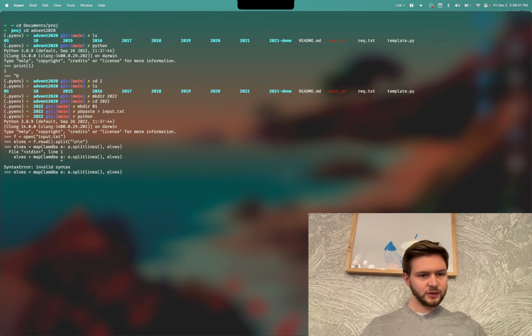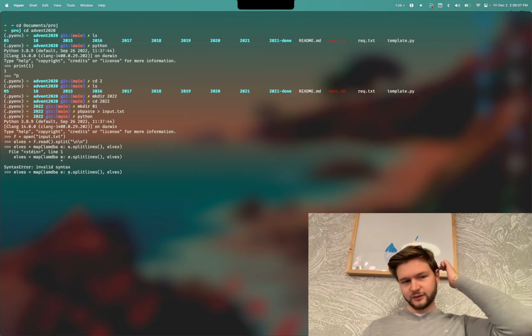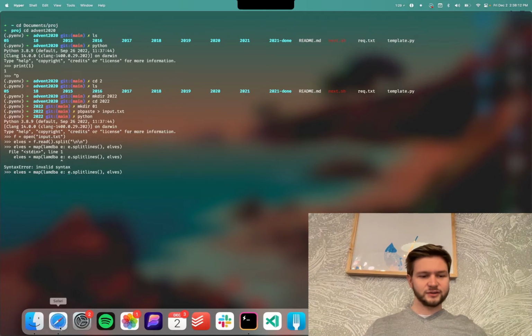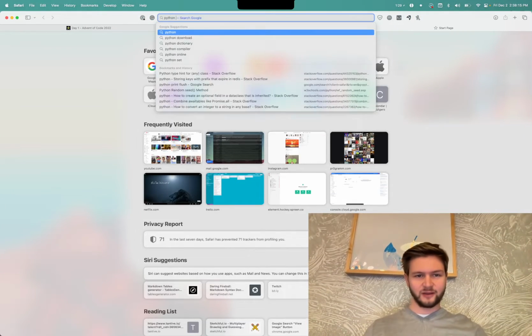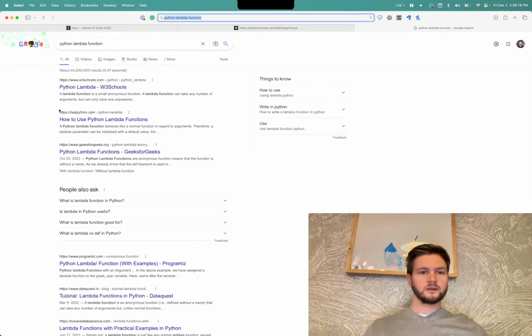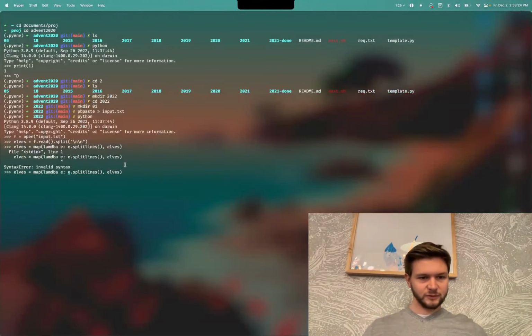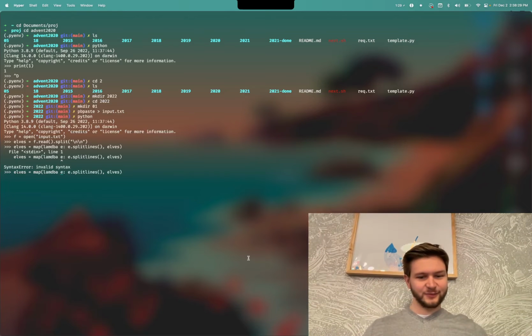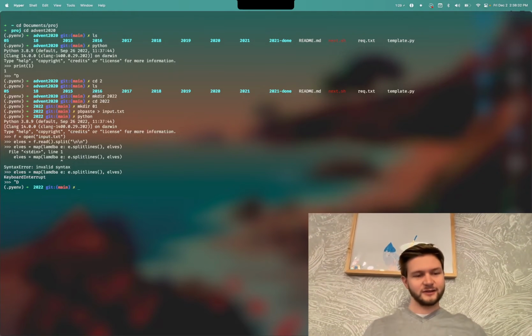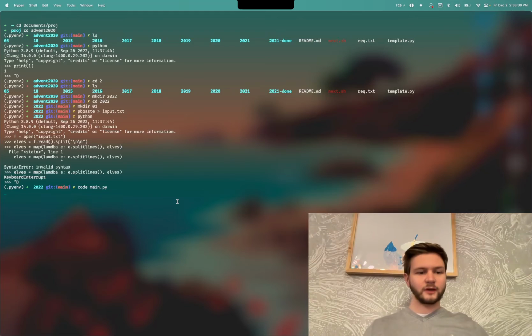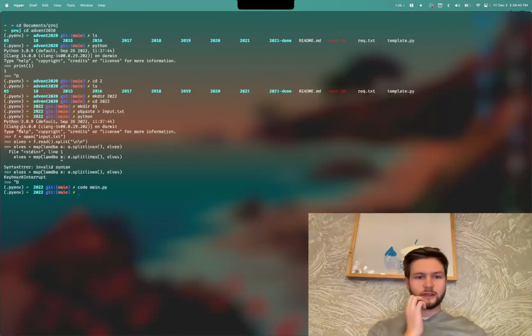Cool, that did not work. Why did it not work? Lambda e colon. Is that not how you do lambda functions in Python? I'm pretty sure it is. No? It's been a long time since I wrote some Python. Yeah, that seems to be how you write a lambda function. Well, before I completely make a fool of myself, why don't we turn this into a script file and call it main.py. And here we can just take